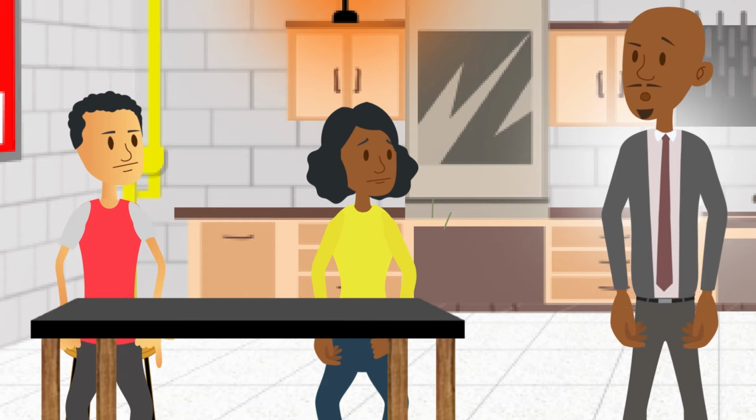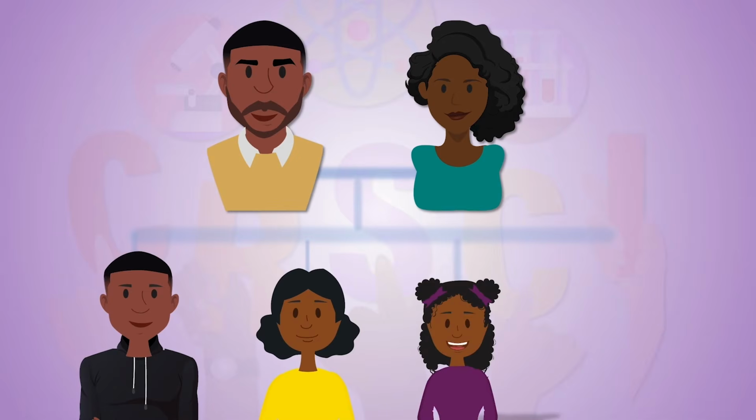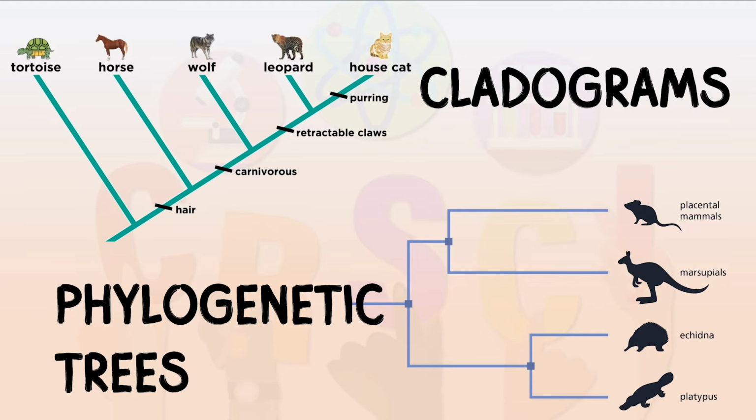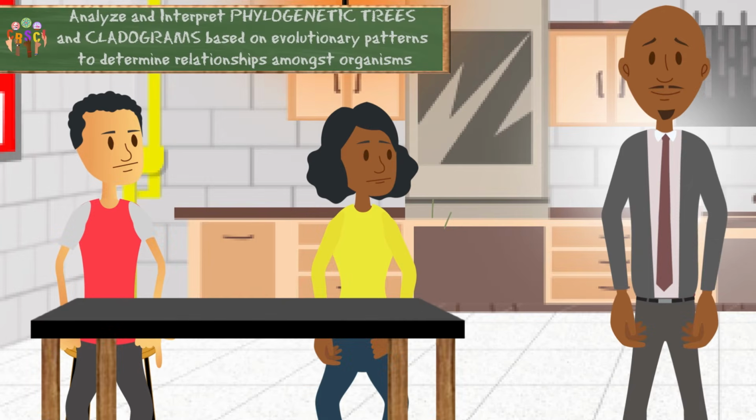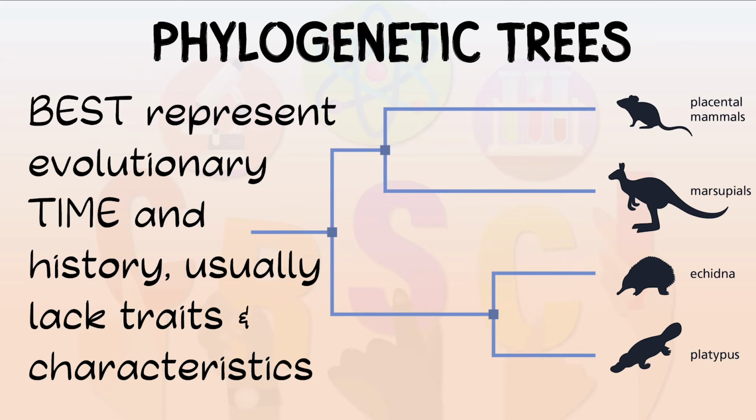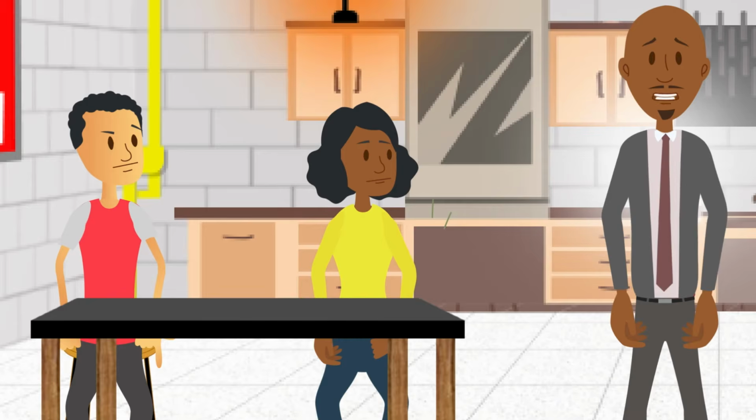Those who are closely related are located within the same branch or the same branches compared to those who are only distantly related. In biology, we use cladograms and phylogenetic trees to illustrate relationships amongst organisms. Now, don't be surprised if people use these names interchangeably, but there are some standard differences. Phylogenetic trees have branches that represent evolutionary time and amount of change.